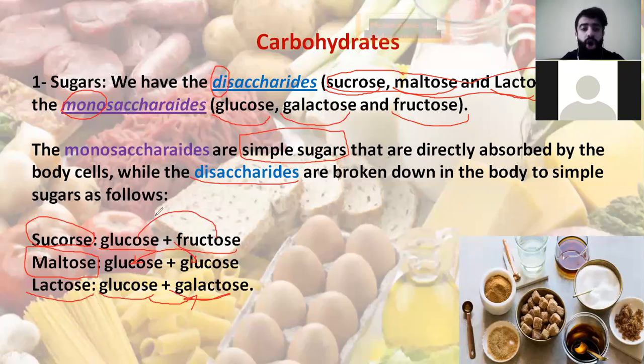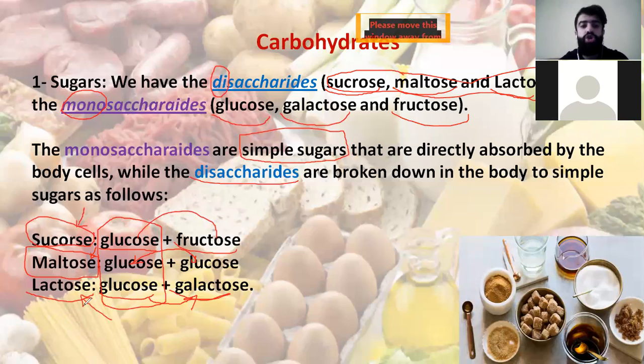As you see, all of them have glucose in common. Glucose plus fructose gives sucrose, glucose with another glucose gives maltose, and glucose with galactose gives lactose.